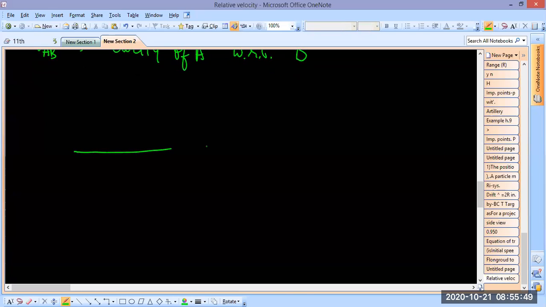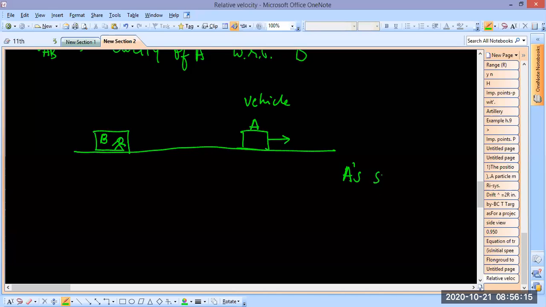Have a look. Suppose you are on a straight highway. Let's call you B, and this is another vehicle, and let's call this vehicle itself A. I'm sure you have seen that every vehicle has a speedometer.